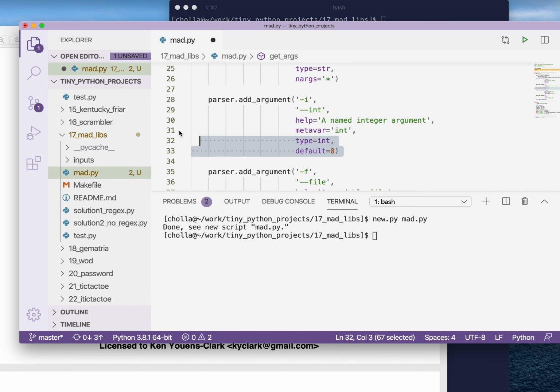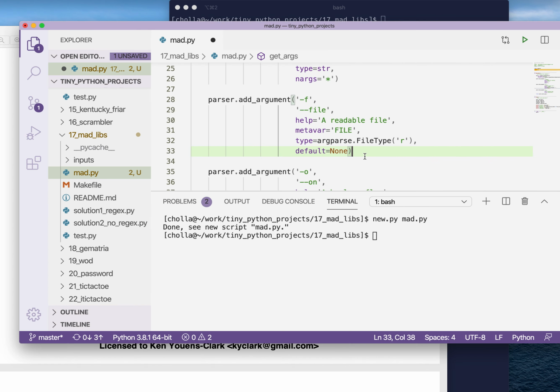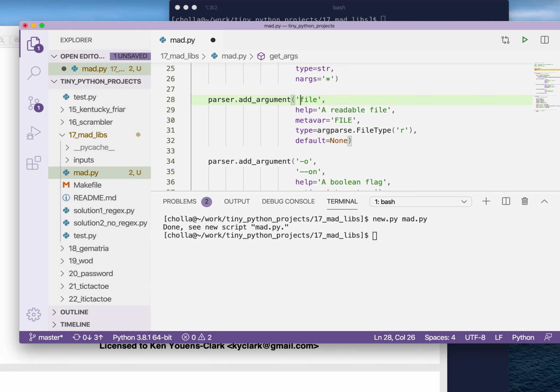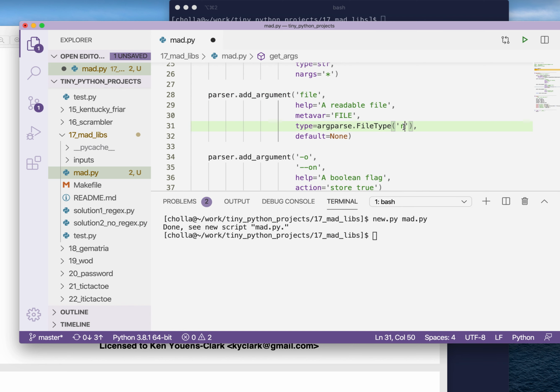We don't need this integer. We do need a file, and I believe, let's see. Oh no, that is going to be a positional argument. So it actually doesn't matter how you define these in relation to each other, so I can define the option first and the positional next. I'm going to make that into a readable text file. This will be the input file, and there will be no default. It's going to be required. It's a positional argument, so it'll be required like that.